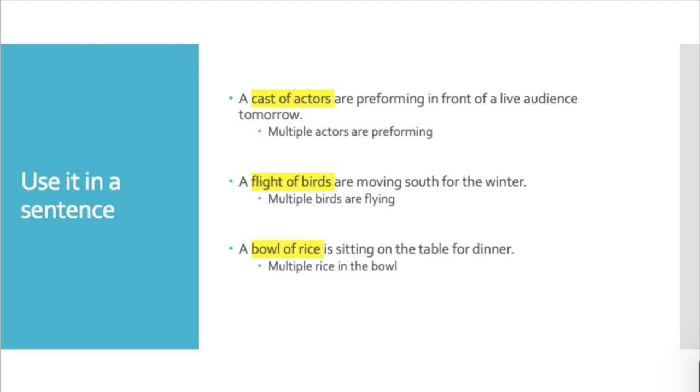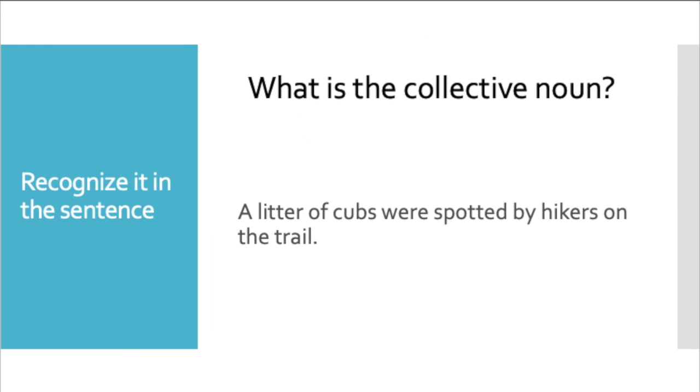When we write our sentences, we also have to make sure our subject and our verb agree. Our subject is our collective noun. If you look at the first sentence, a cast of actors are performing in front of a live audience tomorrow, our collective noun is cast of actors, and are performing is our verb. We have to make sure that whether they're both singular or both plural, they match. On the next one, we see a flight of birds are moving. Our flight of birds is multiples and our are is plural, so we both have plural. The last one is a bowl of rice is sitting. We only have one bowl of rice, so it is singular, and is sitting is singular. So they agree.